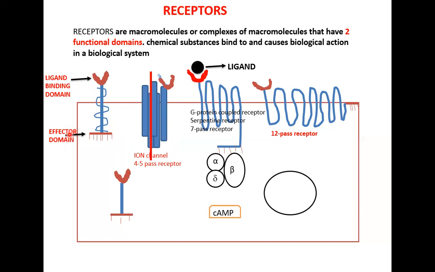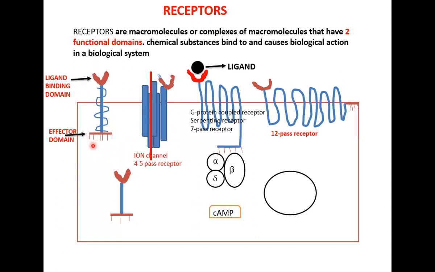That is why plasma proteins are not receptors. Why? Because they have a ligand binding domain, but they have no effector domain. So drugs can bind to them, but they do not cause any intrinsic activity. So plasma proteins are not receptors even though drugs bind to them.